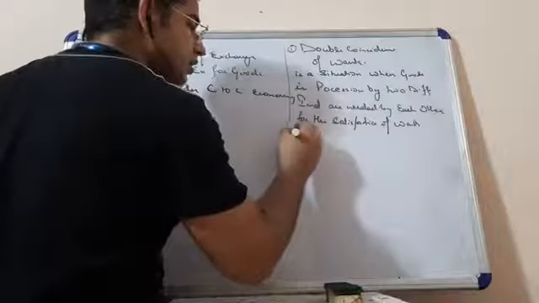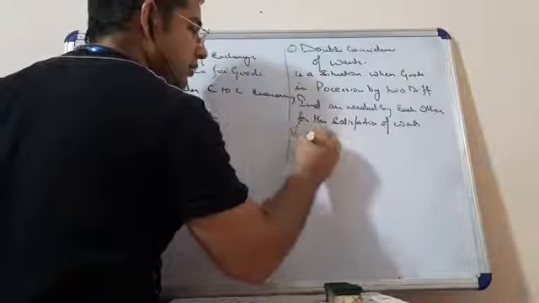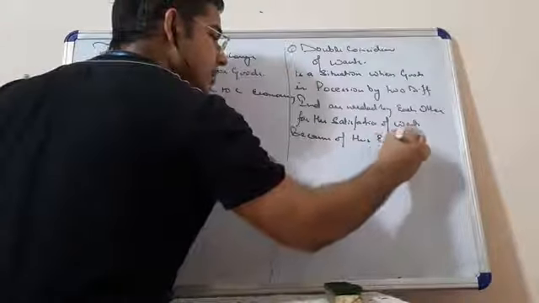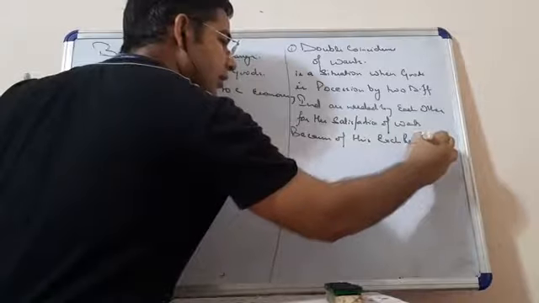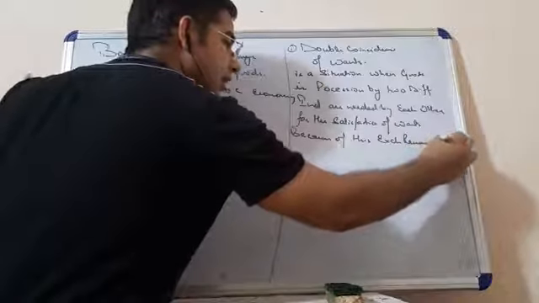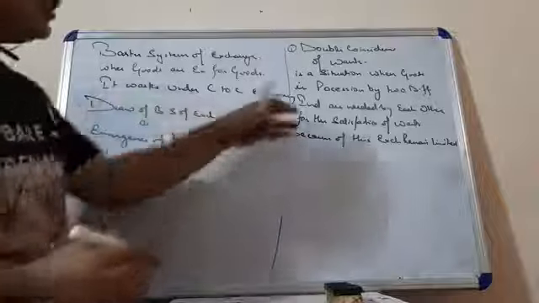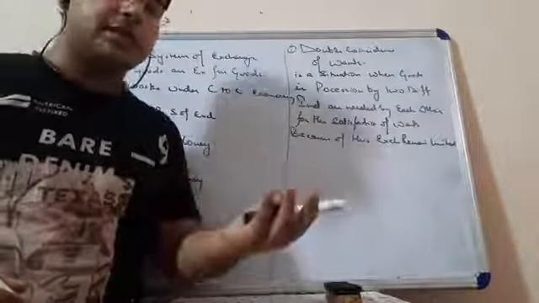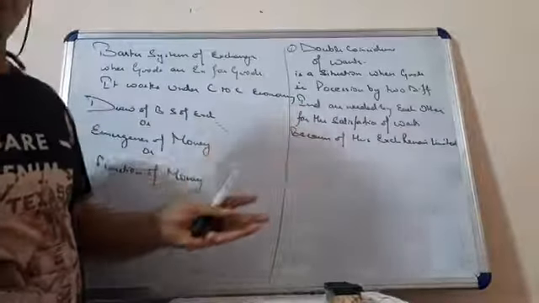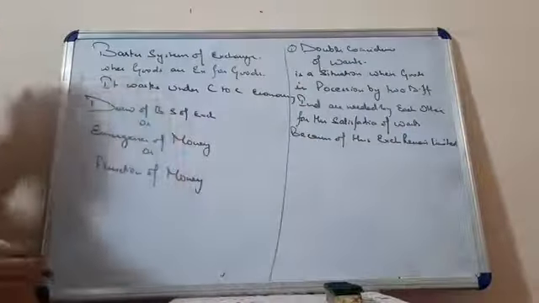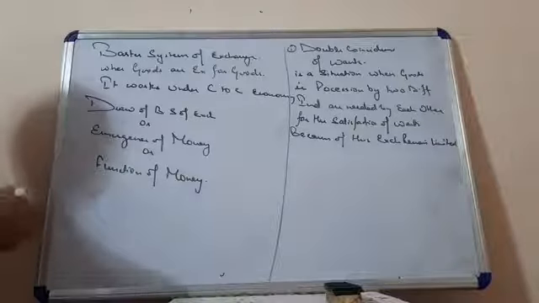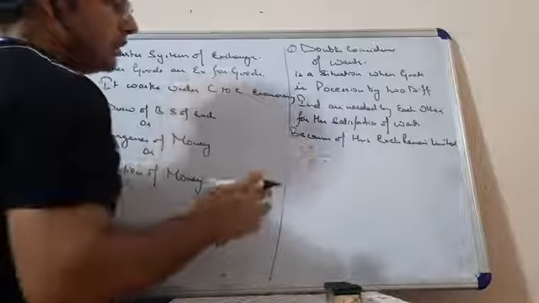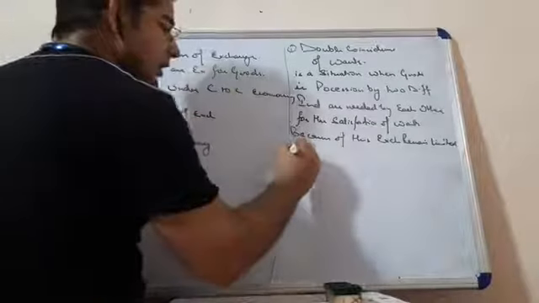Because of this, exchange remains limited. Why will exchange be limited? Because people will do the transaction only for subsistence. They will not do the transaction for profit maximization. In their mind there will be a conventional outlook that is subsistence oriented, not profit maximization oriented.